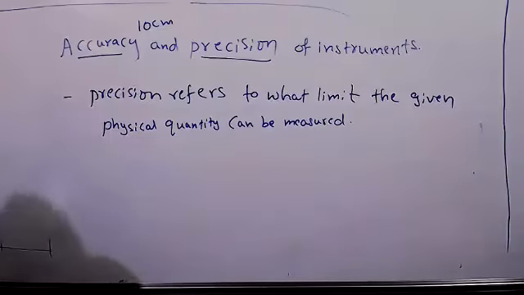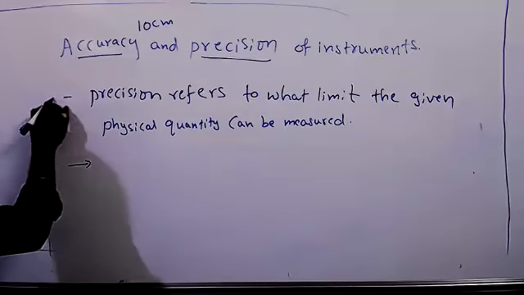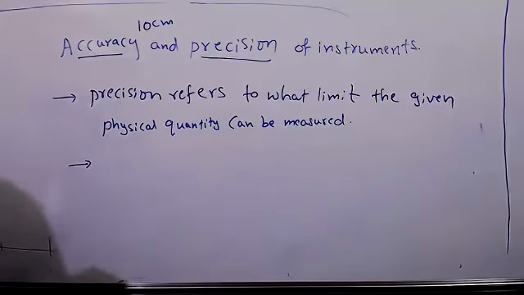To what limit, you can understand very clearly. Let me write in the second point also. You will get to know what is the precision.